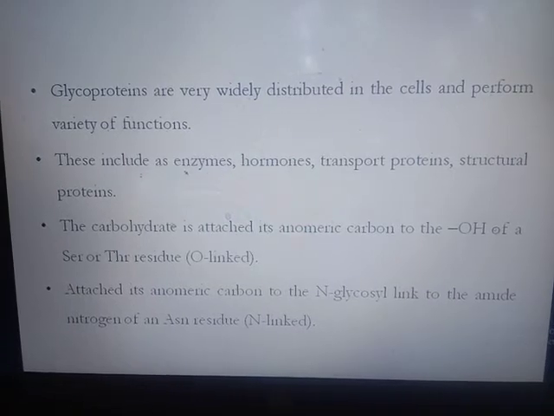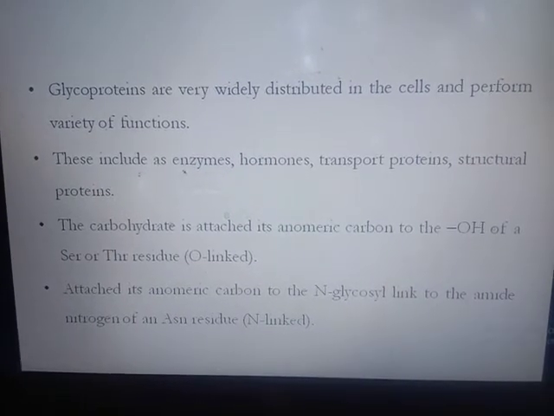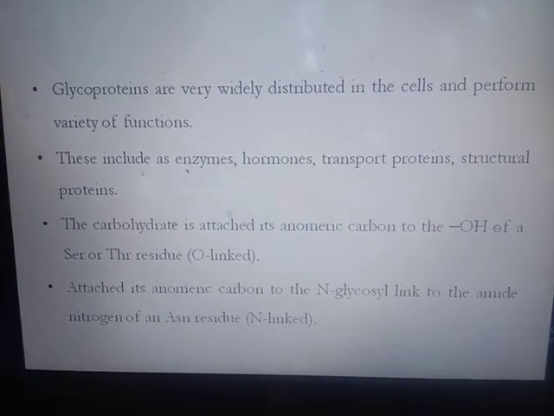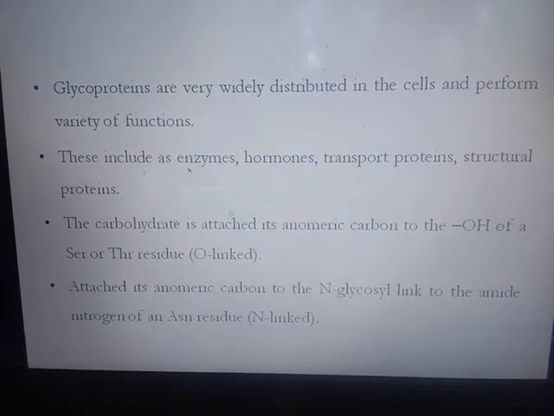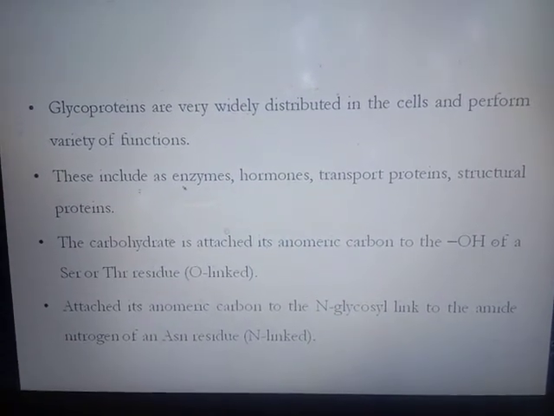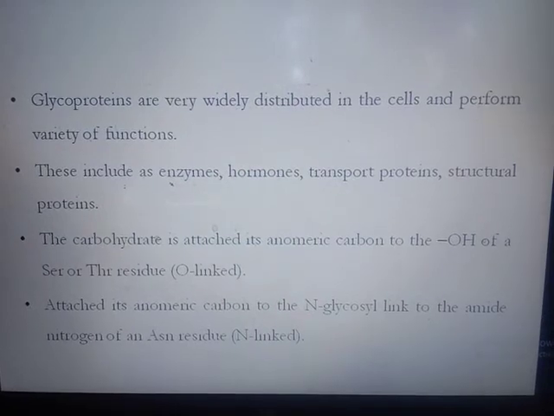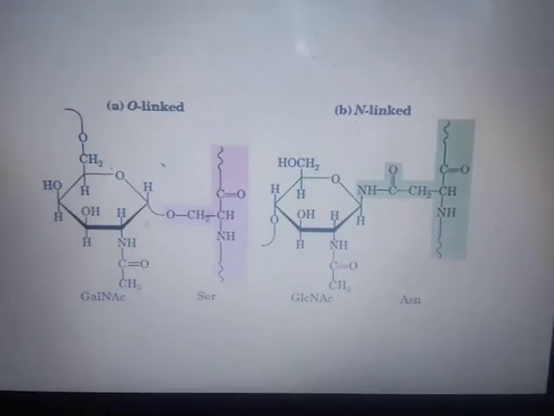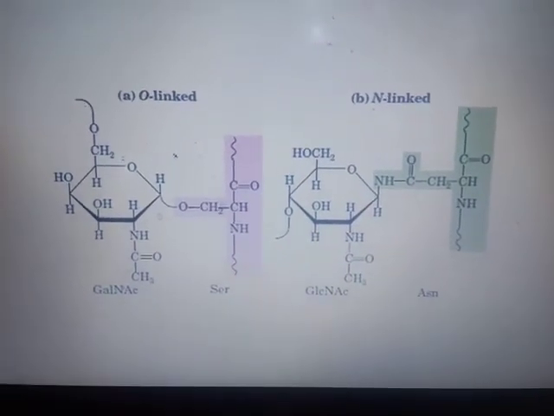If the carbohydrate attaches through its anomeric carbon, N-glycosyl linked, to the amide nitrogen of asparagine, then that bond is called N-linked. If you have ever heard of the O-linked bond and N-linked bond, we will explain it here.